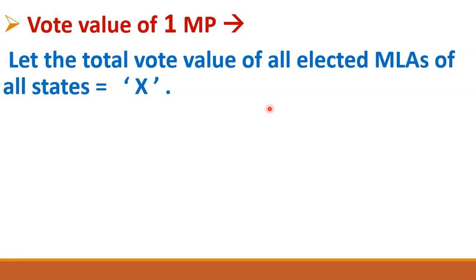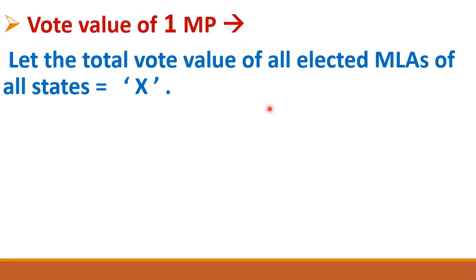Similarly, for 100 MLAs, you have to multiply 300 by 100. Similarly, for 230 MLAs, you have to multiply 300 with 230. When you multiply this 300 with 230, the number will come 69,000.